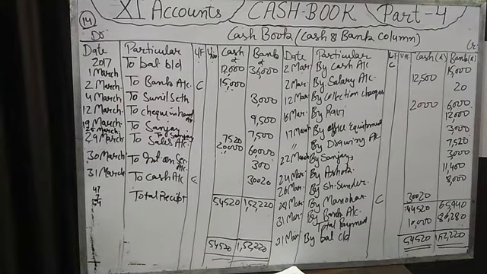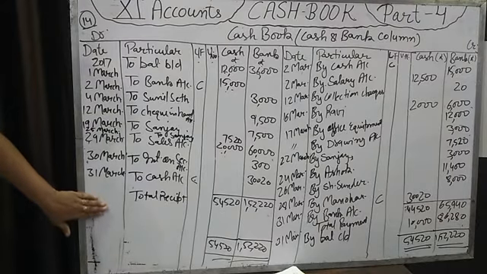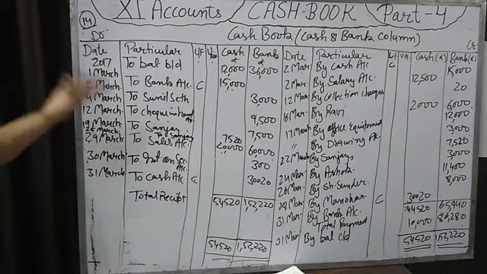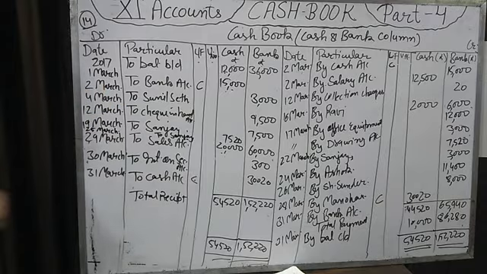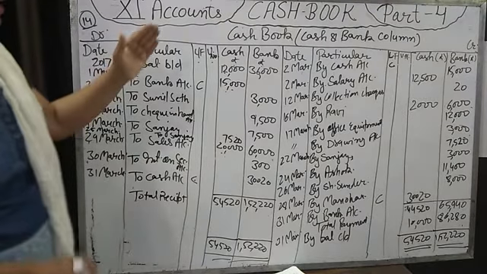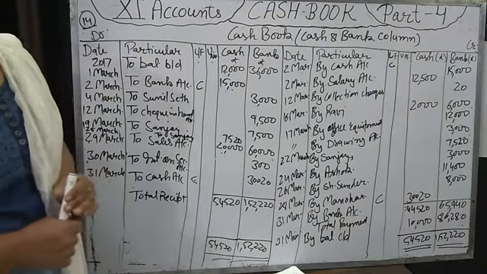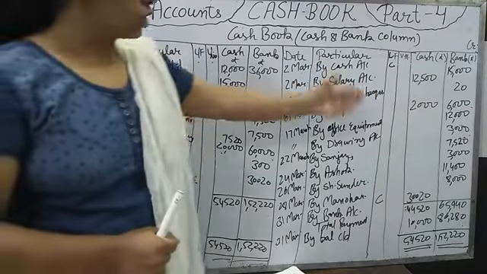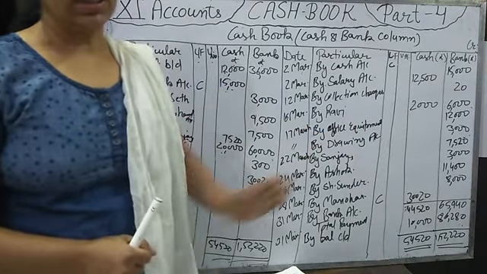In the last journal entry, on the last day, we are depositing the extra cash. Whatever amount is given to you, whatever extra cash there is, we are depositing that. For that you have to find out how much cash we are having on the last day. For that you will do total receipt and total payment in rough and find out the difference.